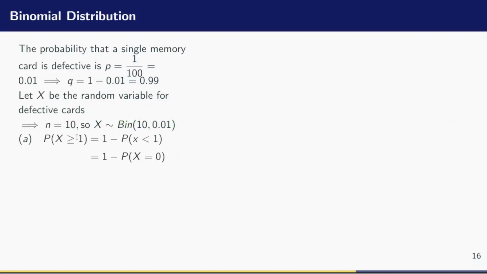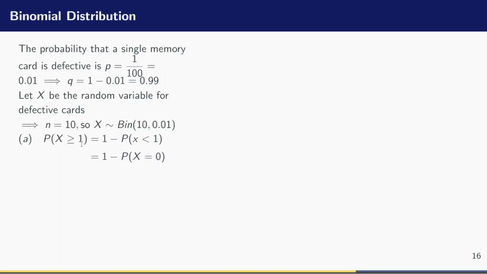I can use the idea of the complement and write it as 1 minus the probability that X is strictly less than 1. Since binomial is a discrete random variable, a value which is strictly less than 1 must be 0. So I'm looking for the probability that X is equal to 0, and then I subtract it from 1 to obtain the required result.